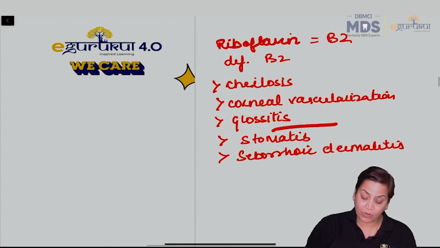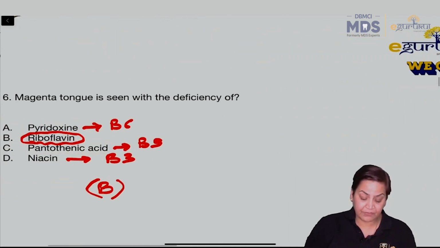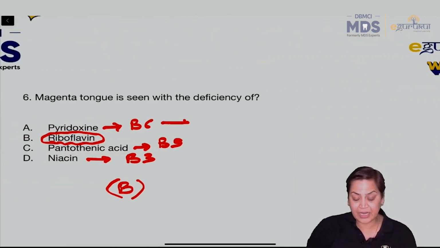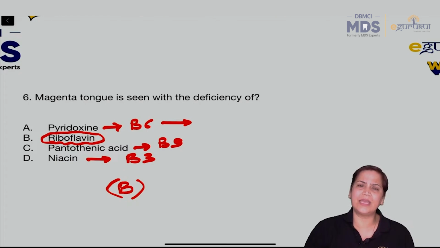And if we talk about the other ones, pyridoxine has so many, because B6 is required as a very important coenzyme for protein metabolism. So in B6 deficiency, xanthurenic acid is excreted in the urine. Then, again in B6 deficiency, there is tingling sensation and numbness in the toes and fingers. So many symptoms are there.